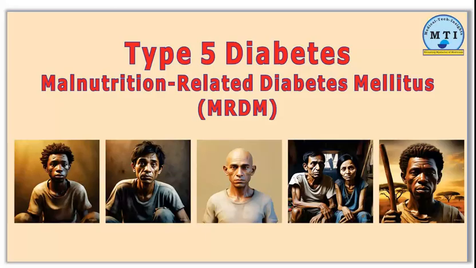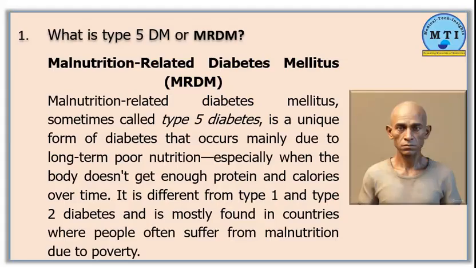In today's video, I'll be giving you a brief overview of type 5 diabetes, which is also referred to as malnutrition-related diabetes mellitus, MRDM. Malnutrition-related diabetes mellitus, also known as type 5 diabetes, is a distinct form of diabetes that develops primarily due to prolonged poor nutrition, especially when the body lacks sufficient protein and calories.